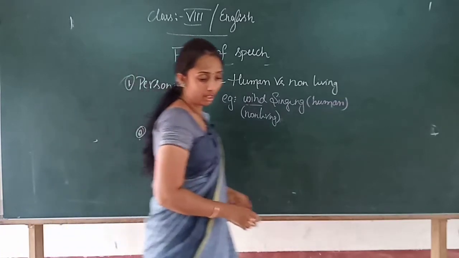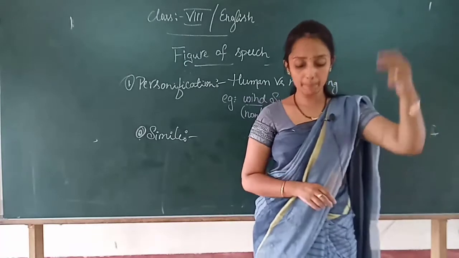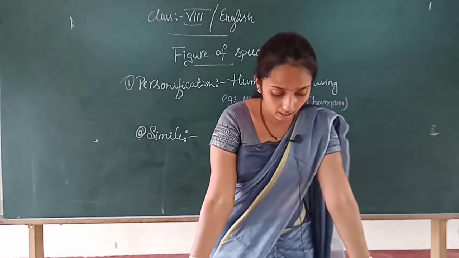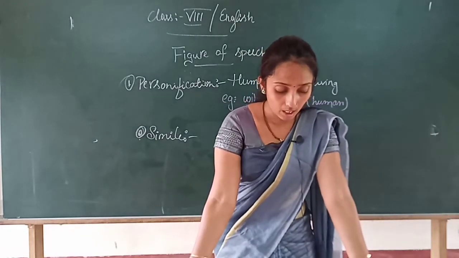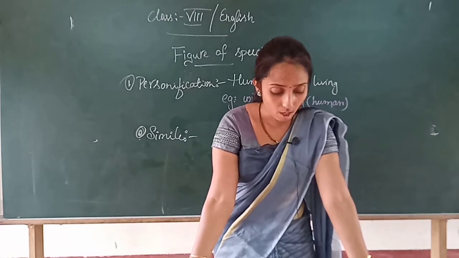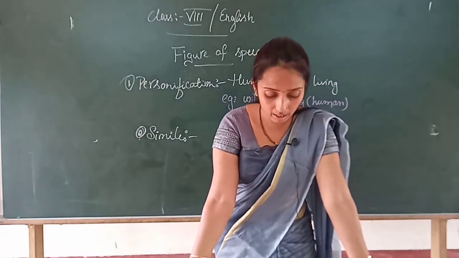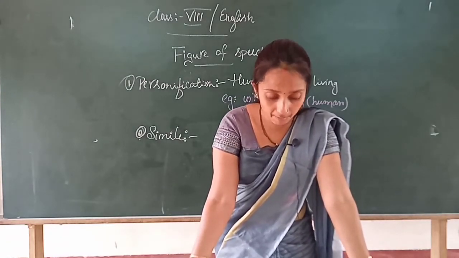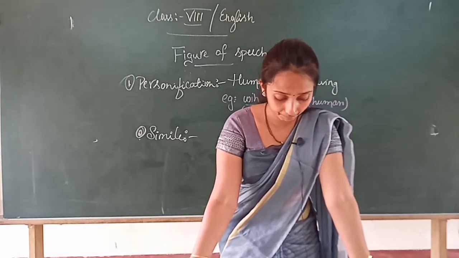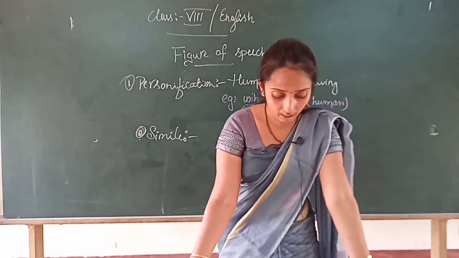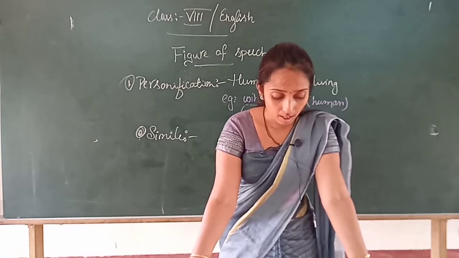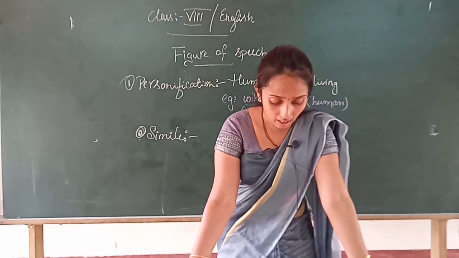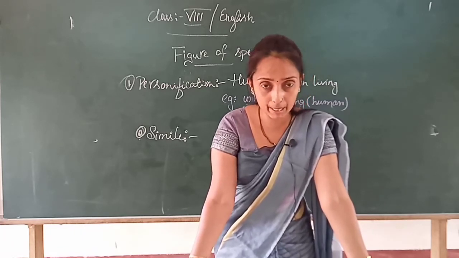Write down. A figure of speech involving the comparison of one thing with another thing of different kind. One thing with another thing of different kind. Next para. A simile is a figure of speech.